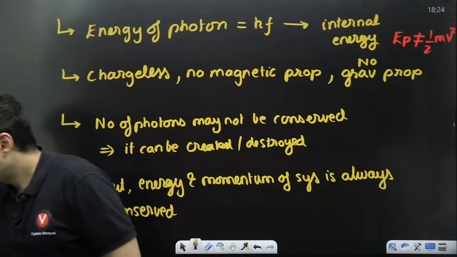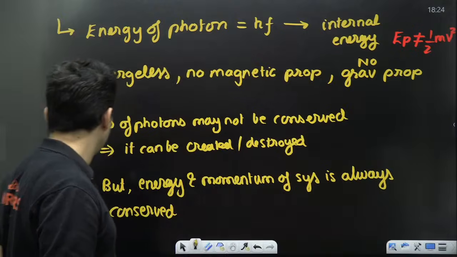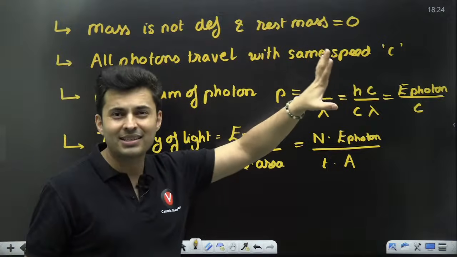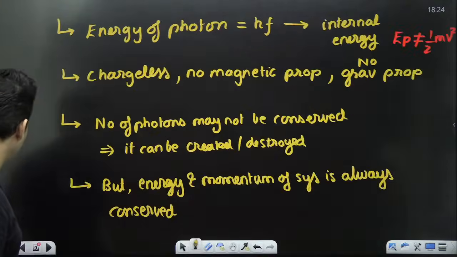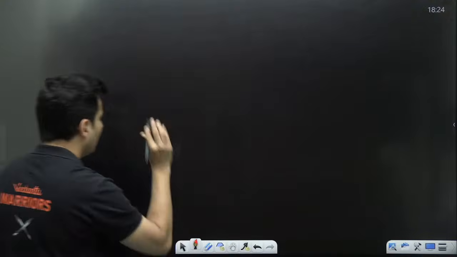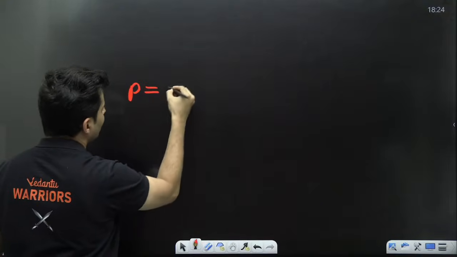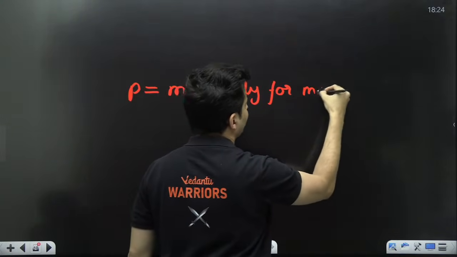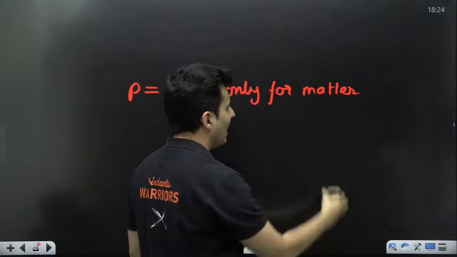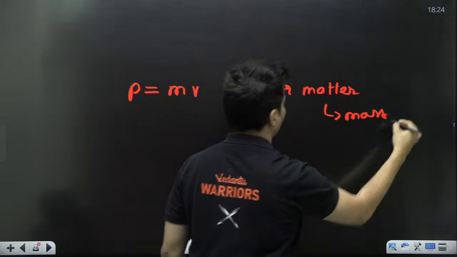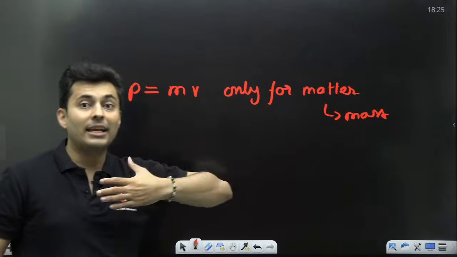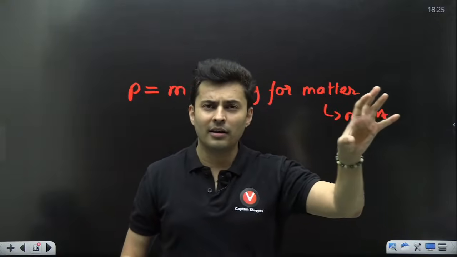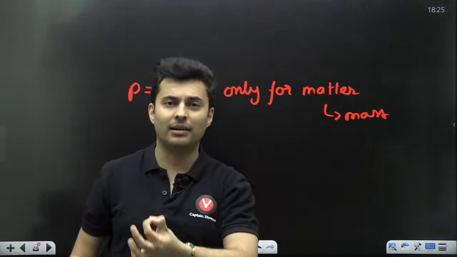Yes. So, many students have this same doubt: how does the photon have momentum but not have mass? I don't want to go too much into detail over there, but remember, what you learned in school is wrong. Momentum is m into v only for matter. Matter means something which has mass, like you, me, bullet, gun, cannon, ball, stone, mud, rock, chair, table.